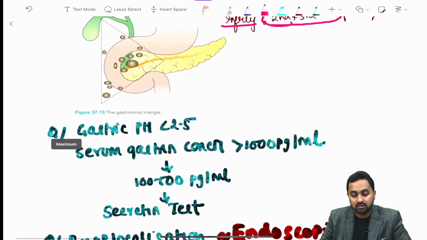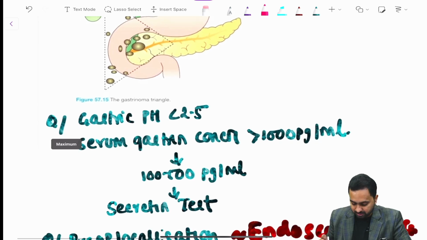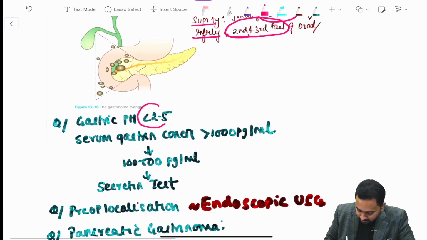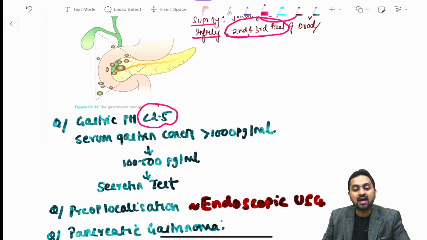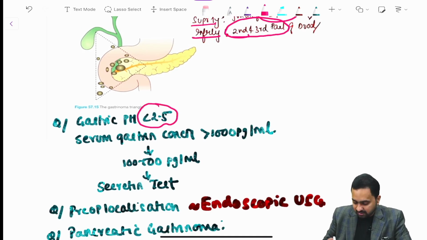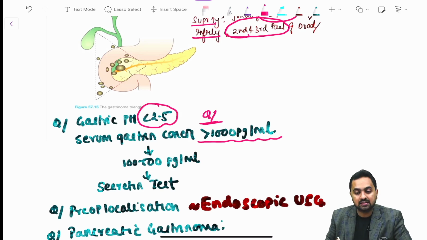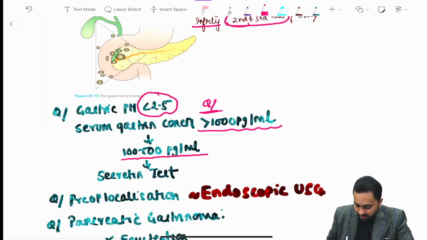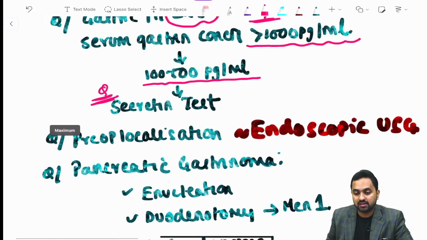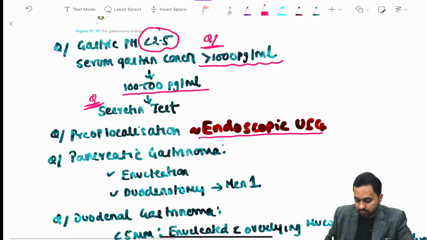Then your diagnostic laboratory features include gastric pH less than 2.5 and serum gastrin concentration more than 1000 picogram per ml. If it is between 100 to 500 picogram per ml, then what we need to do is a secretin test. Pre-op localization can be done with the help of endoscopic USG.